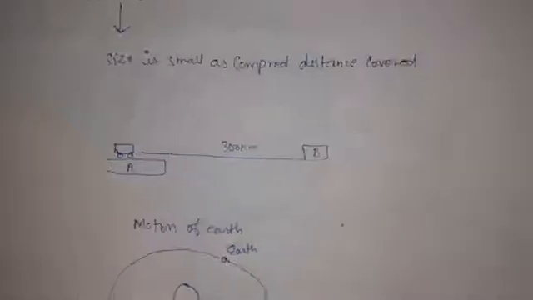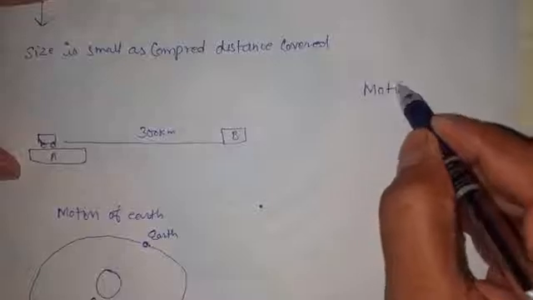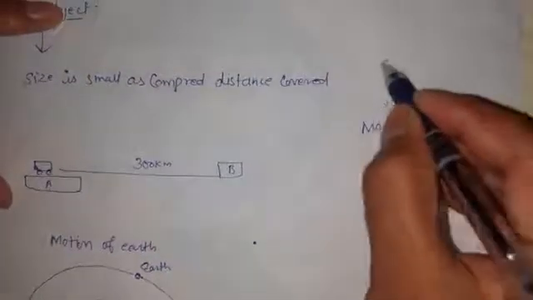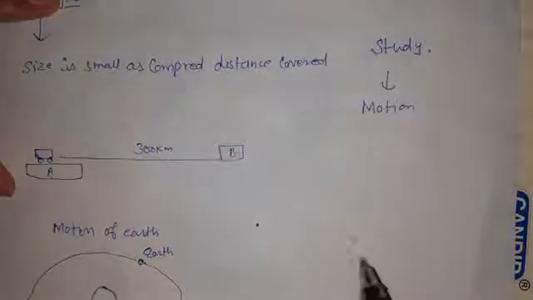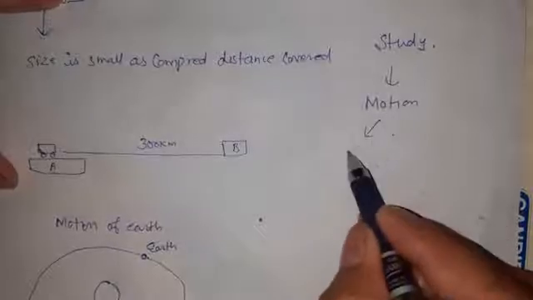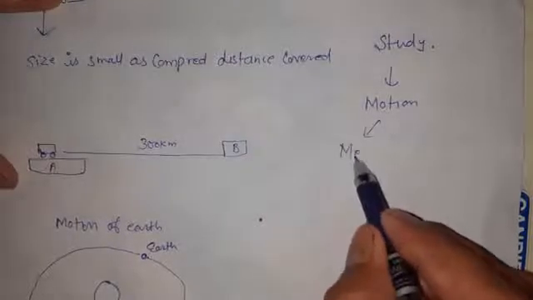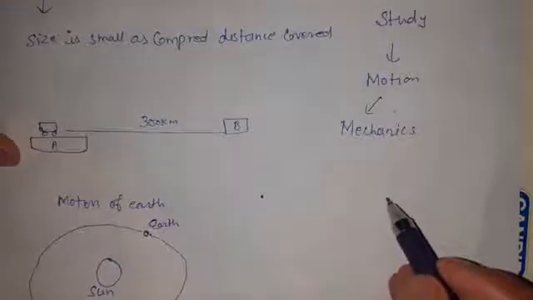Now, as we are talking about the study of motion, in which branch of physics do we study motion? The branch of physics which specially deals with the study of motion is said to be mechanics.